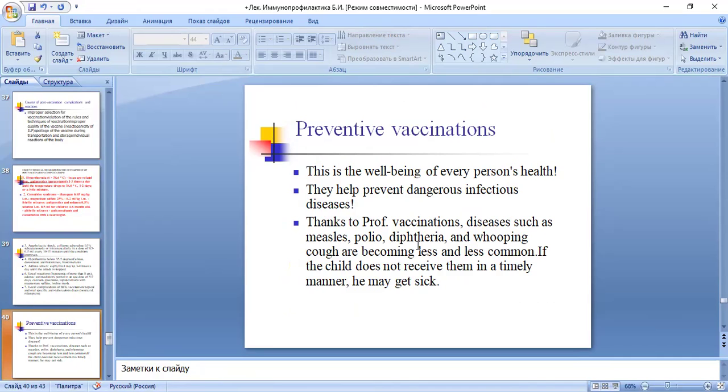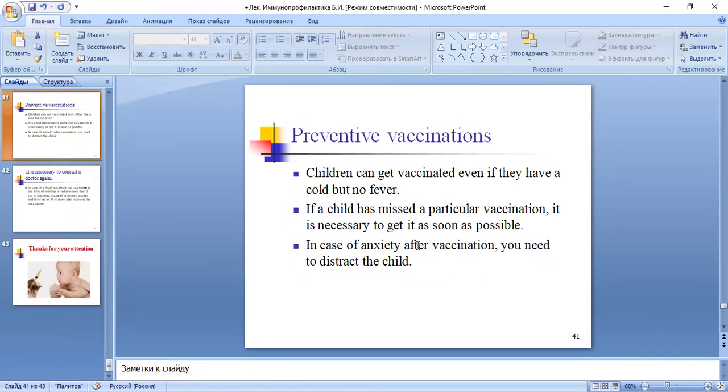Preventive vaccines are the well-being of every person's health. They help prevent dangerous infections. Thanks to vaccination, diseases such as measles, polio, diphtheria, and whooping cough are becoming less and less common. If the child does not receive them in a timely manner, he may get sick. Children can be vaccinated even if they have no fever. If a child has missed a particular vaccination, it is necessary to get it as soon as possible.